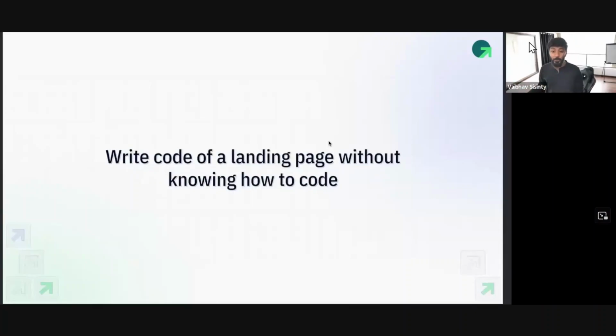Next is I'll teach you how to write code of a landing page without knowing how to code. How many of you want to know this? How can you write code for a landing page without actually knowing how to write code? Right? Very fast, very quickly, let me show you this.